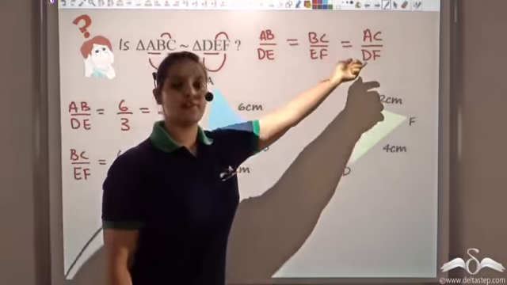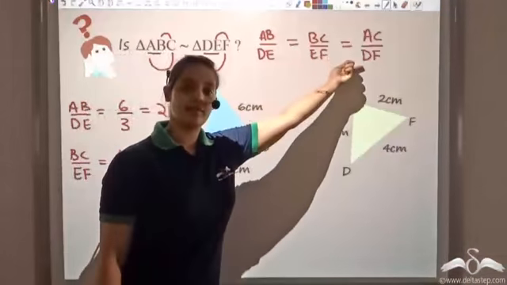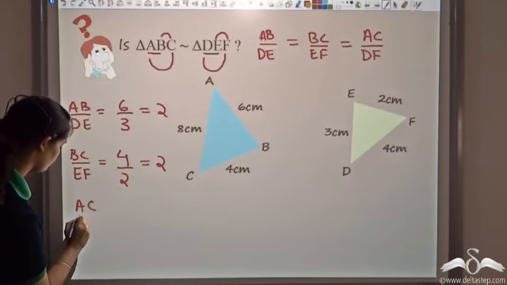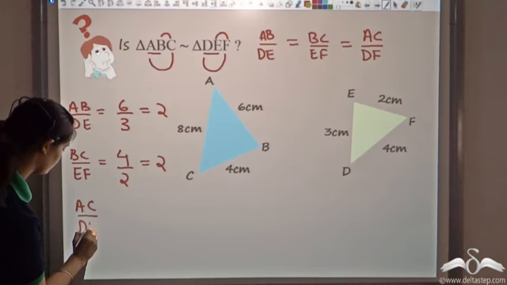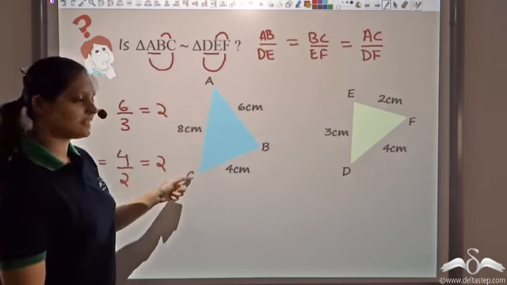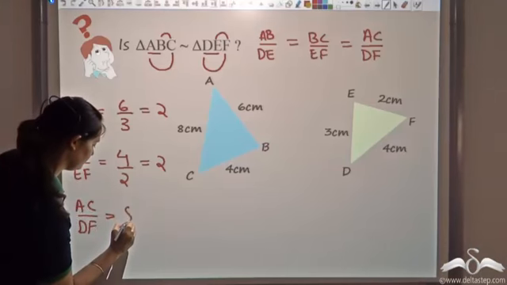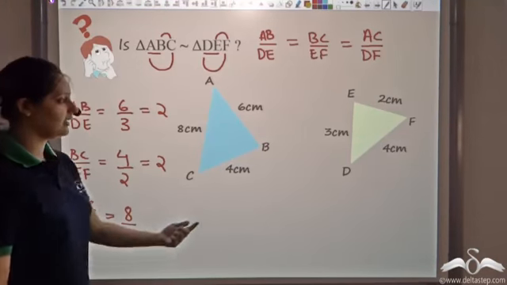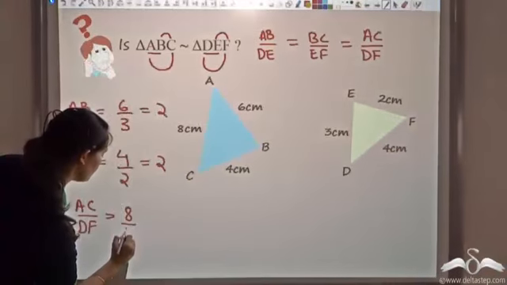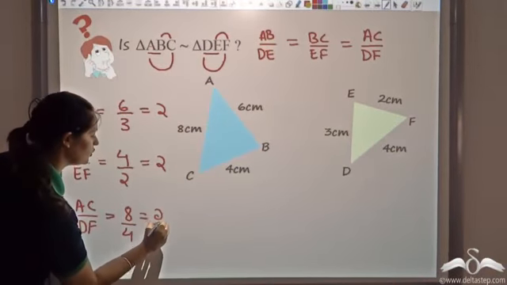Now let's check the third ratio, that is AC by DF. I know AC is 8 and DF is 4. So 8 by 4, again I get 2.